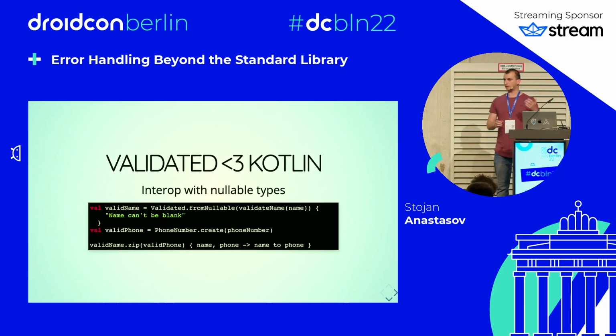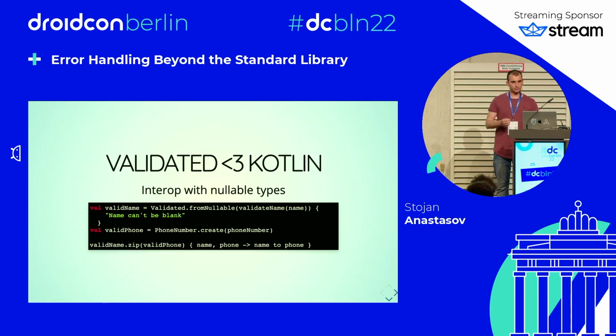And Validated has interop with Kotlin's nullable types. So I have the validate name function that returns null if it fails. I can convert that to Validated using Validated.fromNullable, so that I can merge that together with my PhoneNumber.create, which already returns Validated. And I can use zip here. And here I'm simply creating a pair of a name and a phone number if they're both valid.